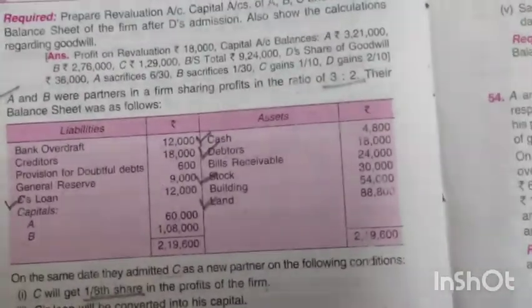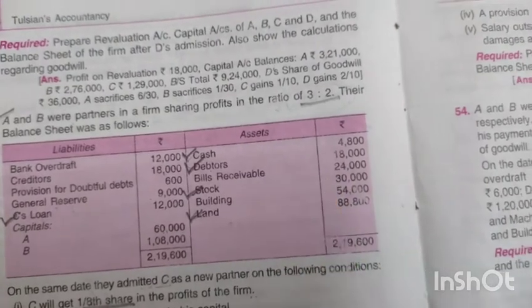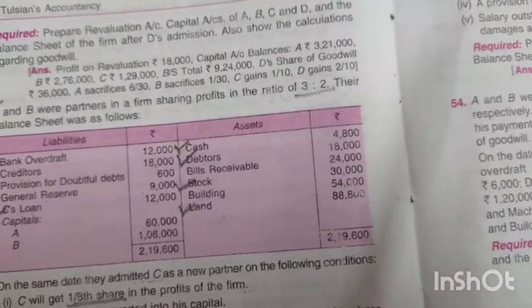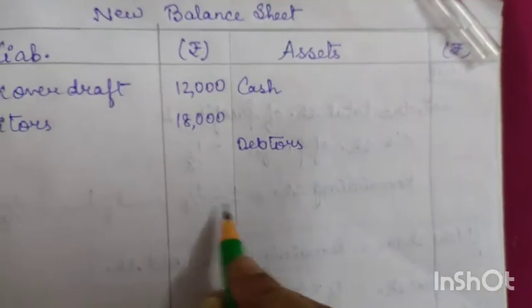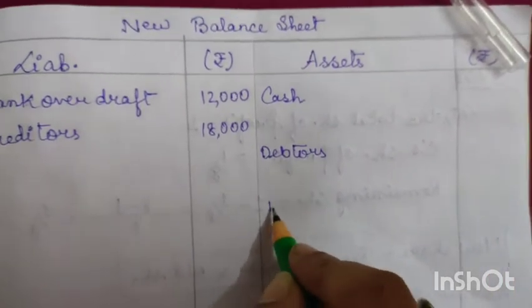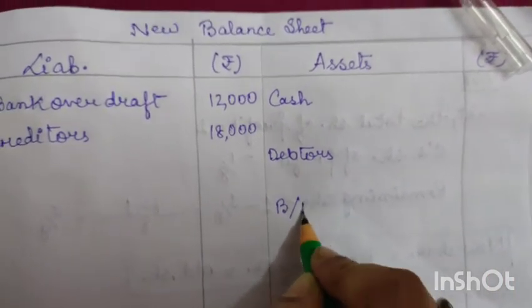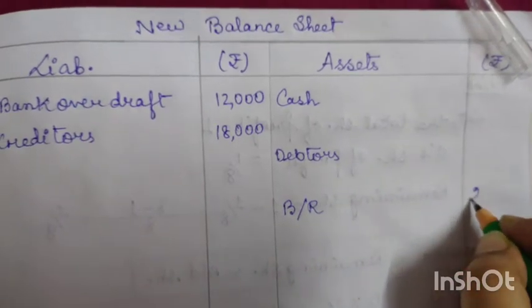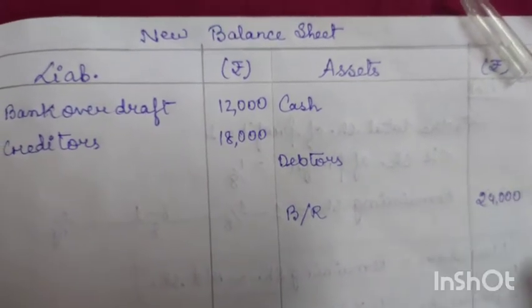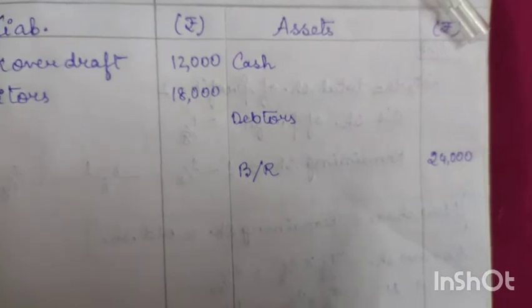Next we have bills receivable. Bills receivable doesn't have any adjustment. Bills receivable is 24,000. Since there is no adjustment, we can record the amount directly, 24,000.